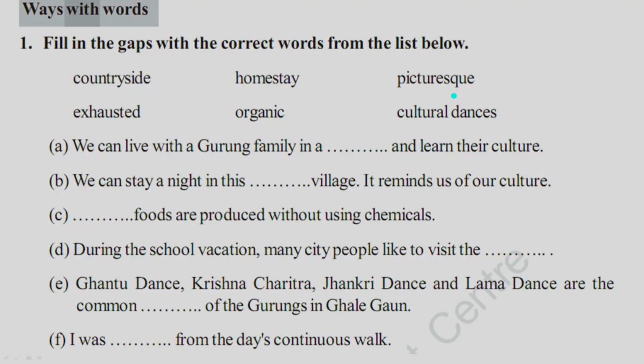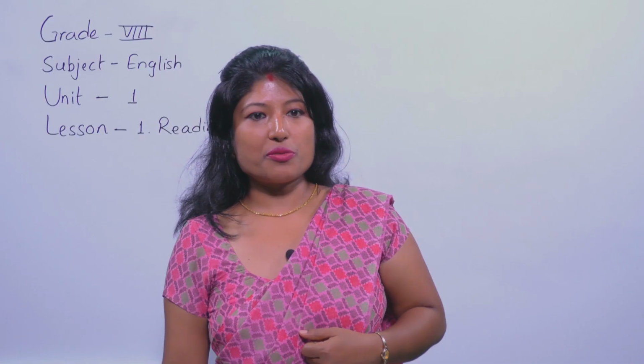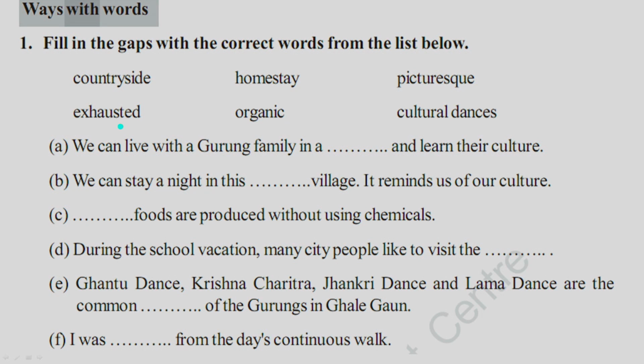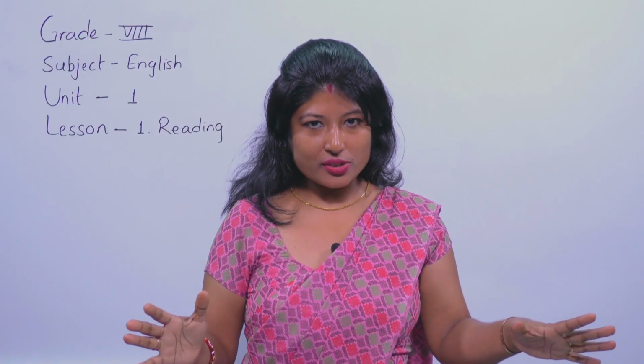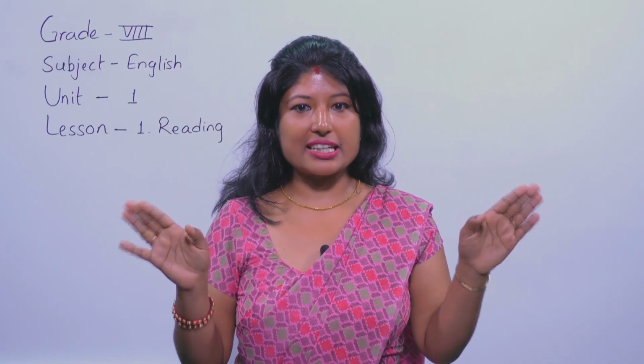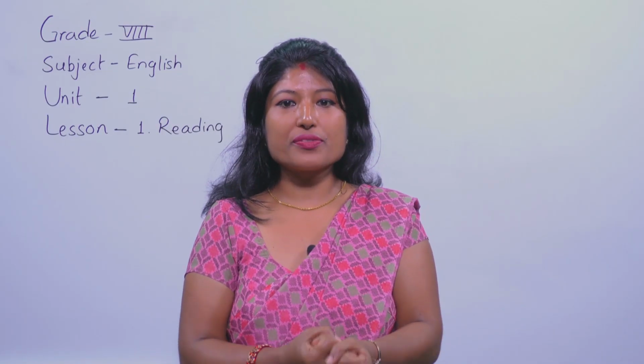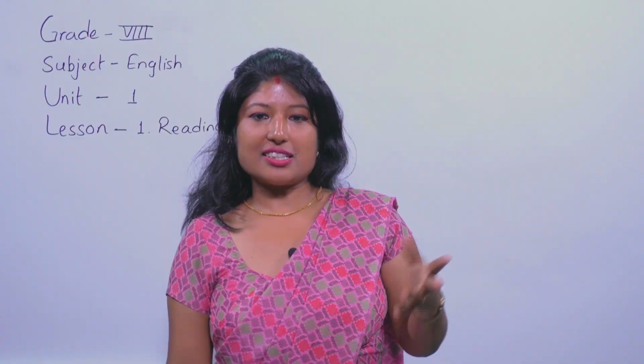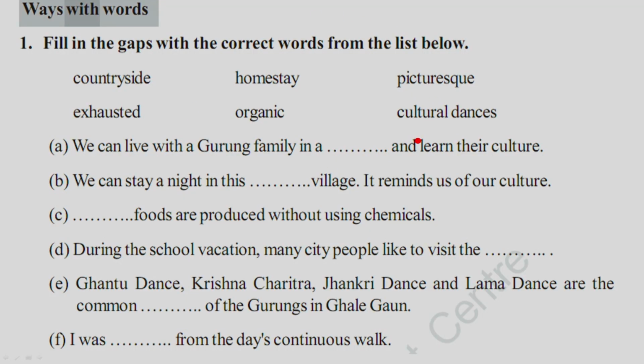And the other word is picturesque. Picturesque means spectacular, beautiful, wonderful to look at. And the other word is exhausted. Exhausted is simply tired, tiredness. And organic. Organic means food which is grown without the use of chemicals, natural food. The last one is cultural dances they watched. So let's fill in the blanks now.